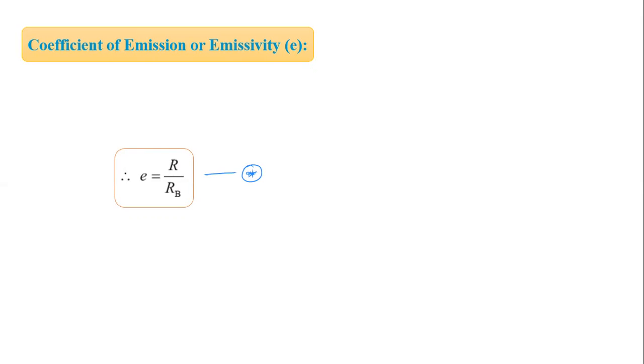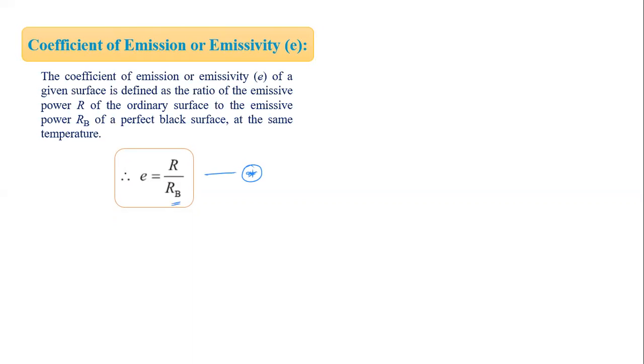Now R is the emissive power of an ordinary surface and RB is the emissive power of a black surface, a perfectly black surface. The ratio of these two emissive powers is called the coefficient of emission or emissivity. This is the ratio of the same quantity, so it doesn't have any unit.